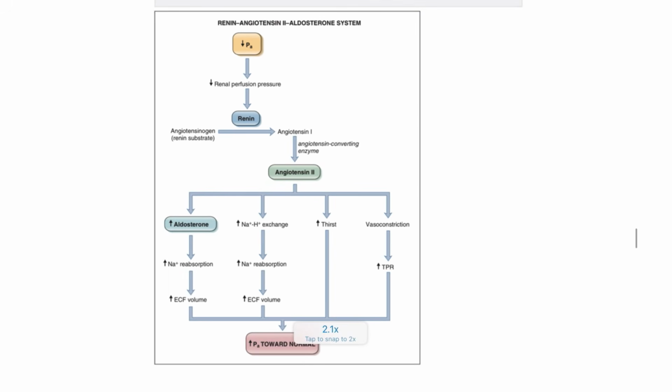Next, the RAS system. Whenever renal perfusion is decreased, whenever BP is decreased, renin is activated. It will convert the angiotensinogen to angiotensin 1, and angiotensin 1 will be converted by the angiotensin converting enzyme to angiotensin 2, and here it will be activating the aldosterone. Aldosterone will increase sodium and retain more and more water. What happens here? There will be increased thirst, increased vasoconstriction, and increased sodium absorption. Overall, it will increase the BP, increase the renal blood flow, and maintain the body's balance by these mechanisms. Okay, these are the points that we have to note.